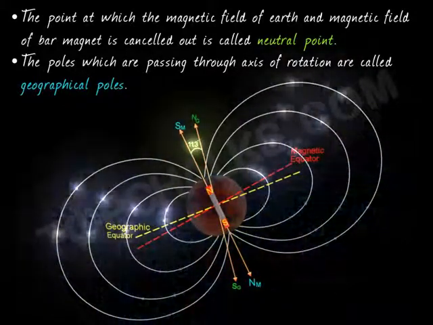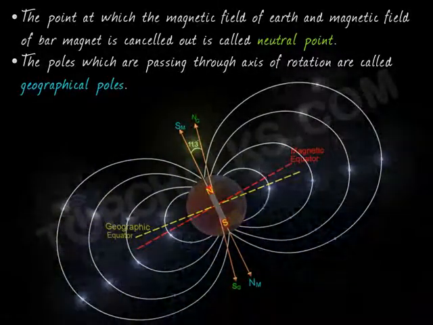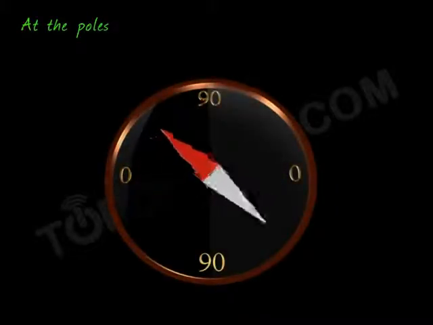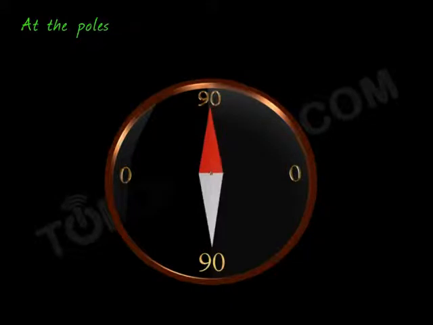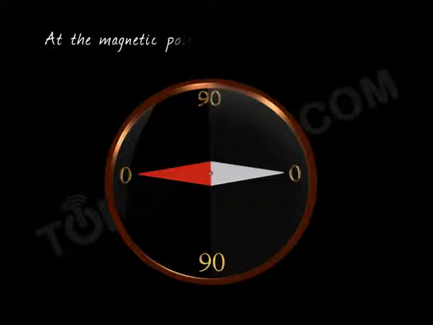So we have these features of the magnetic field of Earth: magnetic equator, magnetic axis. If you go to the magnetic poles, the suspended magnet or magnetic dip needle becomes vertical, the angle of dip becomes 90 degrees. At the magnetic equator, the angle of dip becomes 0, right? BH is the horizontal component of Earth's magnetic field. At the magnetic equator, BH is equal to the resultant magnetic field, but at the magnetic poles, BH is equal to 0.